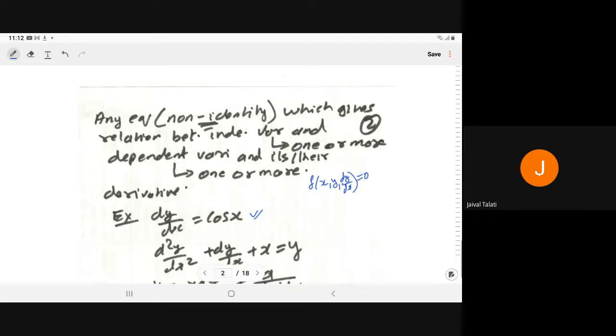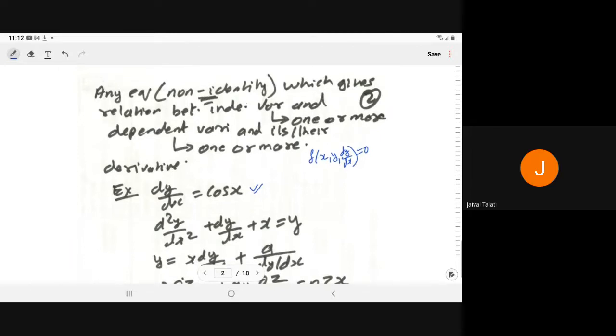Here we have d2y by dx2 plus dy by dx plus x is equal to y. Again, y is the dependent variable, x is the independent variable, and here we have the derivatives dy by dx and d2y by dx2.